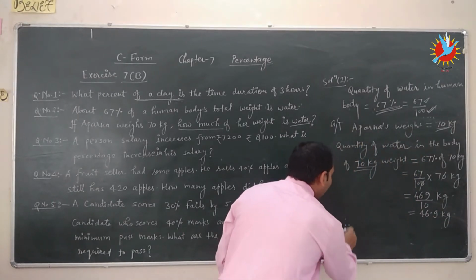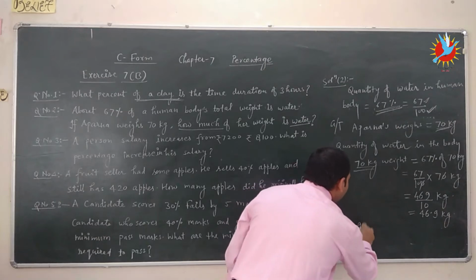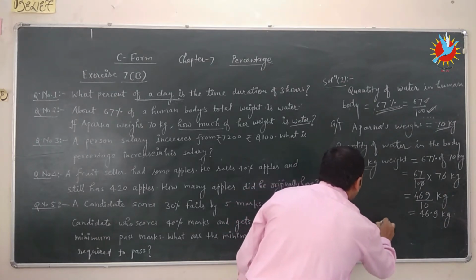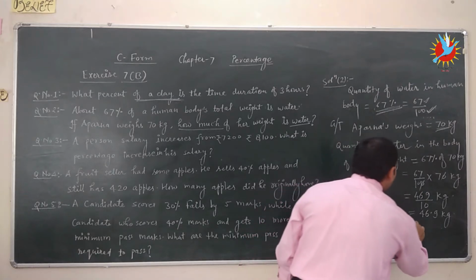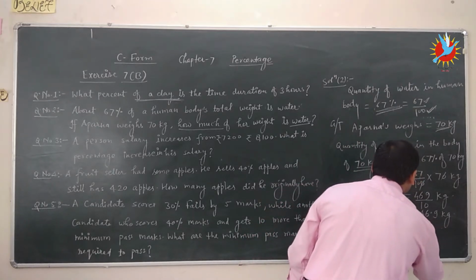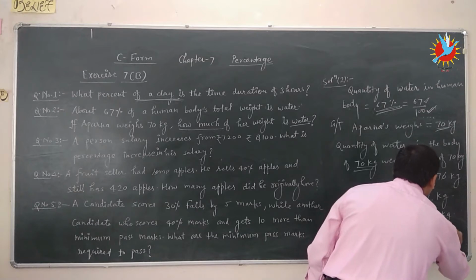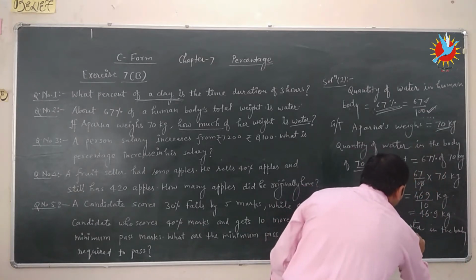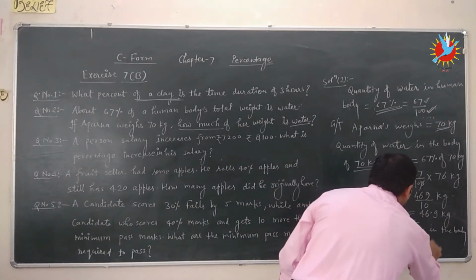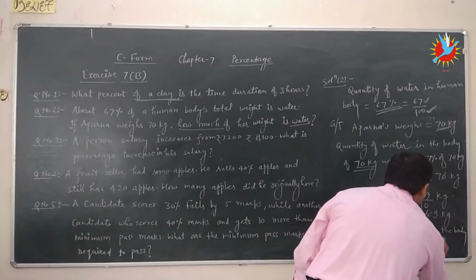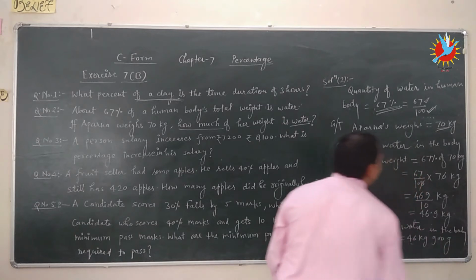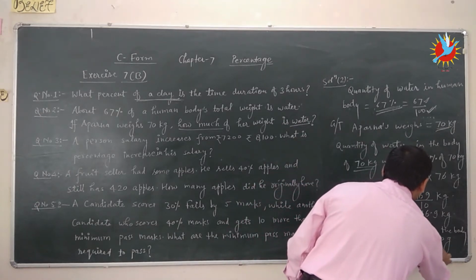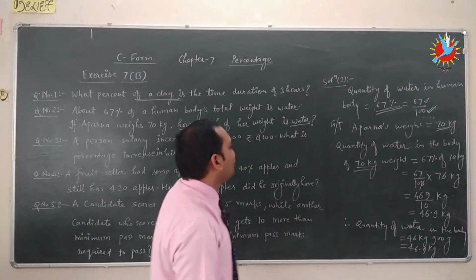Therefore, the quantity of water in the body is equal to 46 kg and 900 gram, or we can write 46.9 kg. So this is the solution.